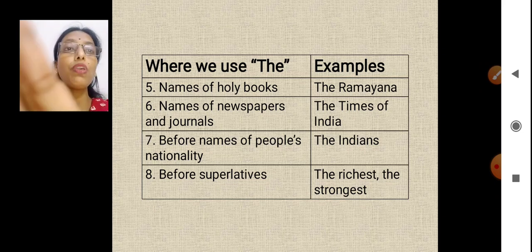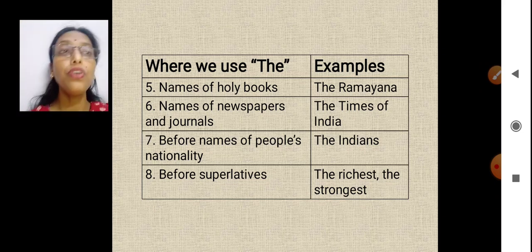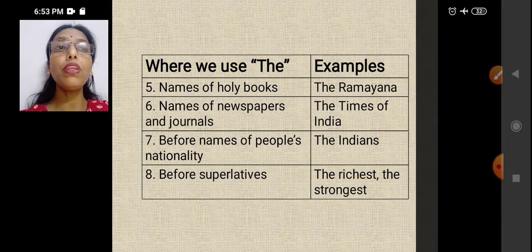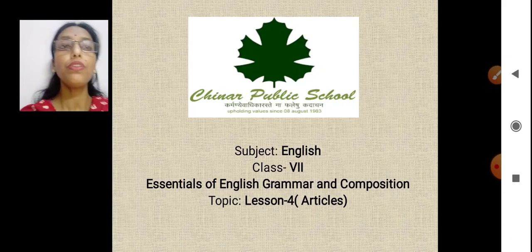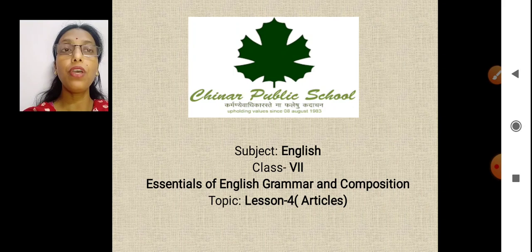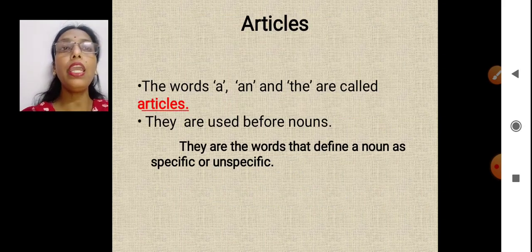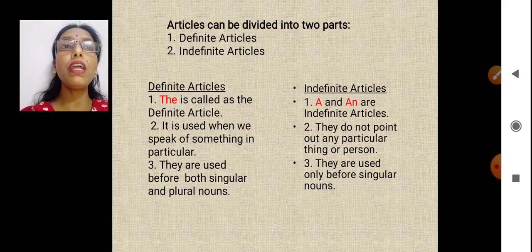So that's the way we use the. These are the cases where we are using the. So now I believe the things are pretty clear for you how to use these articles. So now we know that a and the are articles, and we have divided these articles into two parts, definite and indefinite. The is definite article, a and an are indefinite articles.